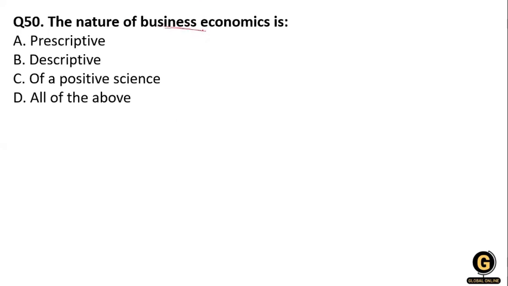The nature of business economics is prescriptive, because it gives prescriptions rather than description. In economic theory we build laws, such as the law of demand, the law of diminishing marginal utility, and the law of diminishing returns, and in business economics we apply these laws for policy planning at the level of the firm. So option A is correct: business economics is prescriptive in nature.